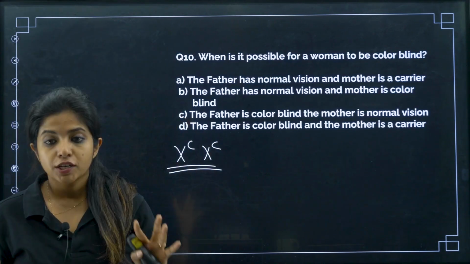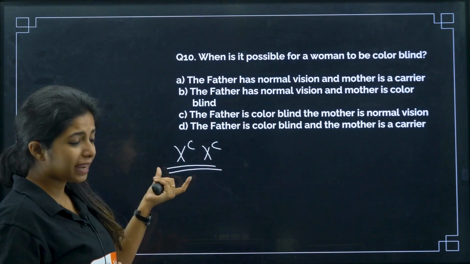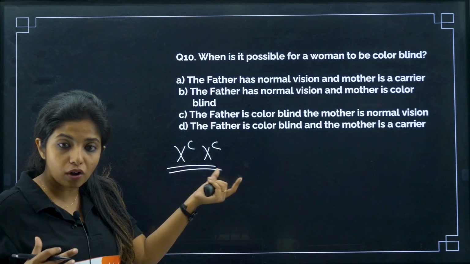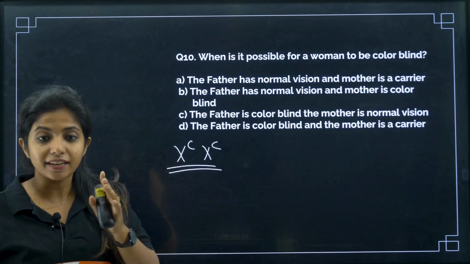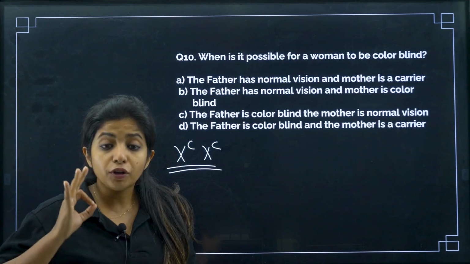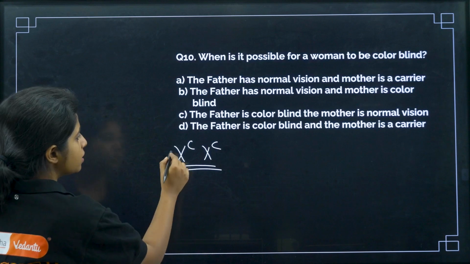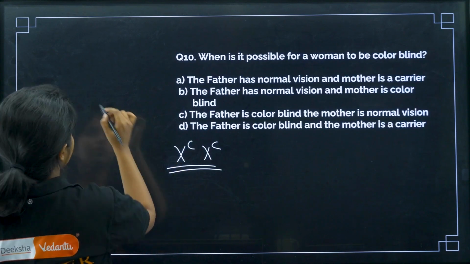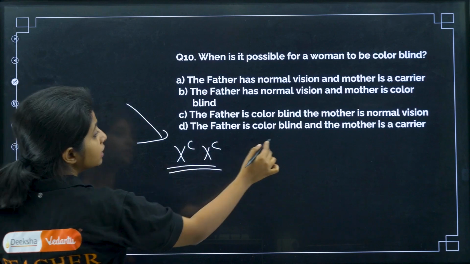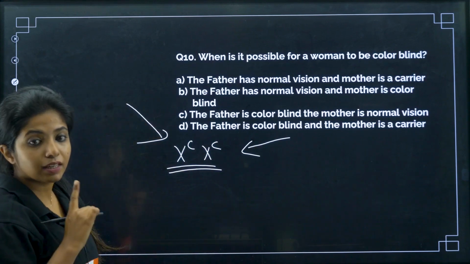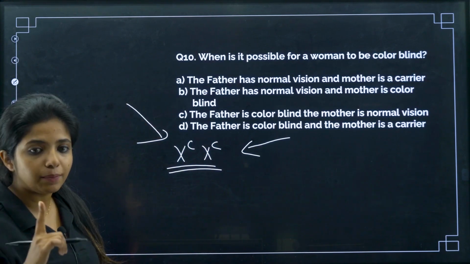Okay, anyways. So, my dear children, remember, color blindness will be only shown when two of the alleles are affected. It is a recessive trait and it is an X-linked recessive trait. So, when would be a woman colorblind? You should be receiving one X from the father and the other X from the mother. Then only you will be having color blindness.